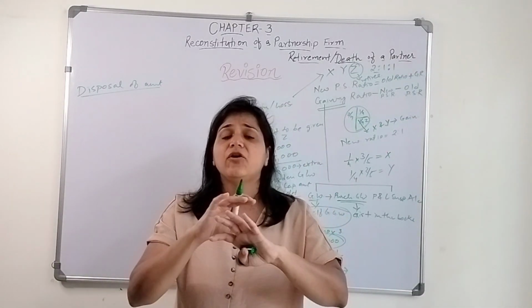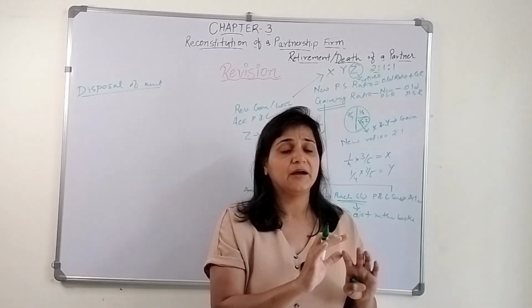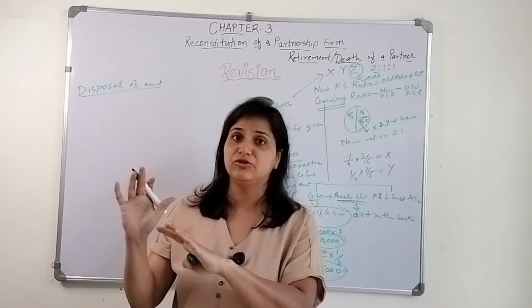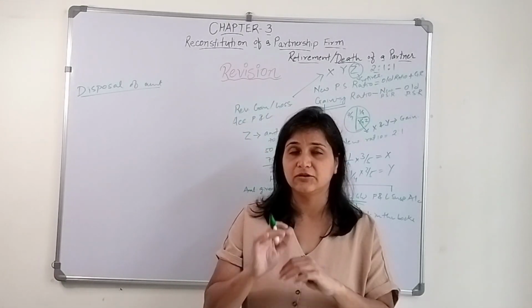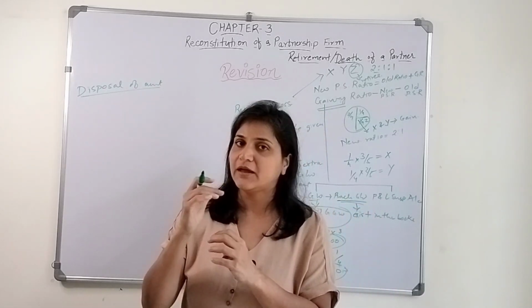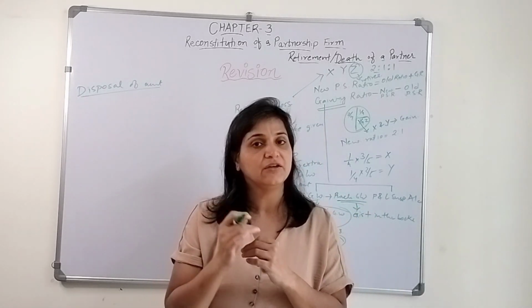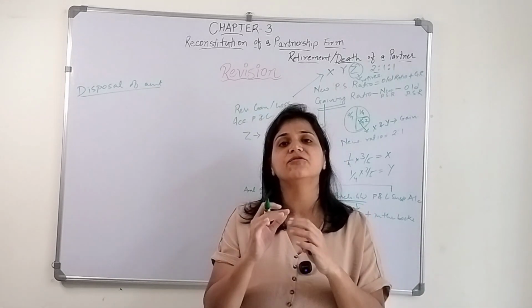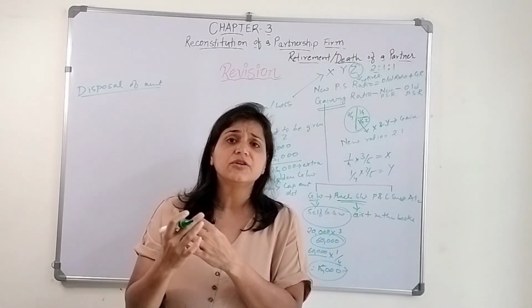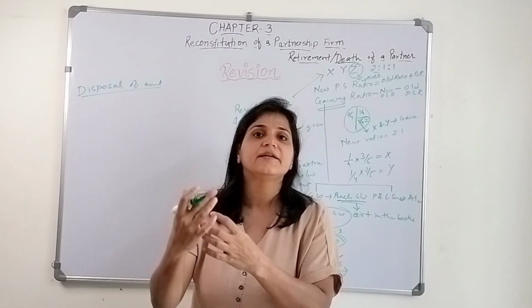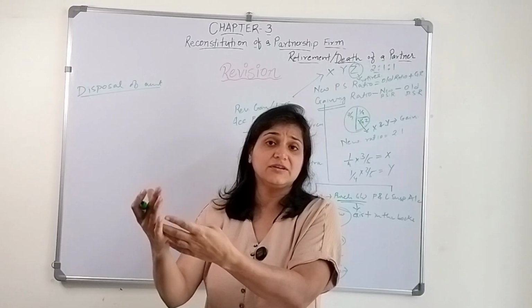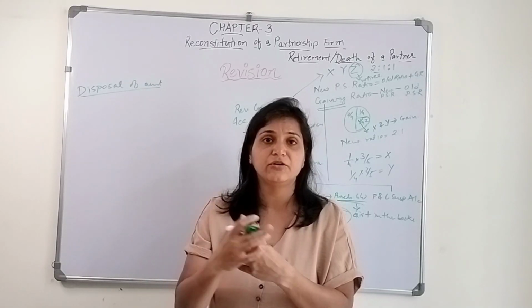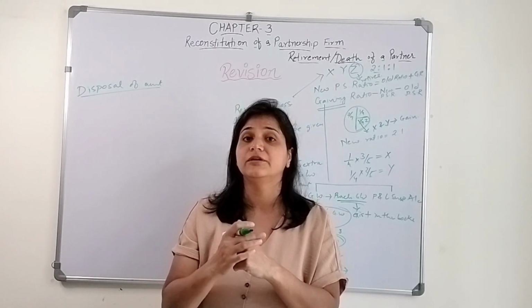Okay, if nothing is mentioned in the partnership deed, what do we need to follow? We need to follow the Partnership Act. As per the Partnership Act, first situation, give it immediately. If you do not have sufficient balance, or you can't give it right now, and you are going to give it in installments or after a particular year, then you need to give interest.